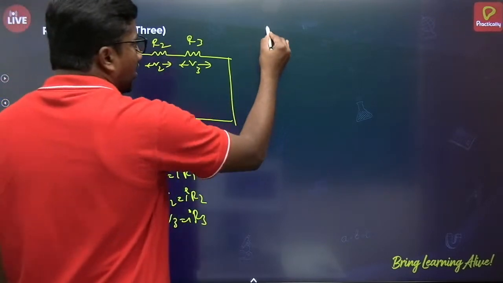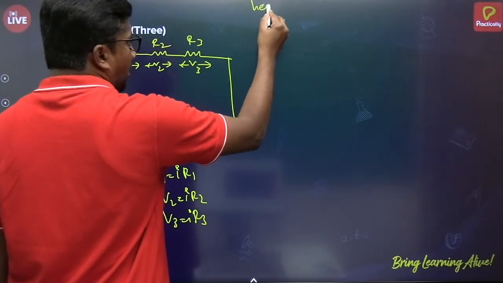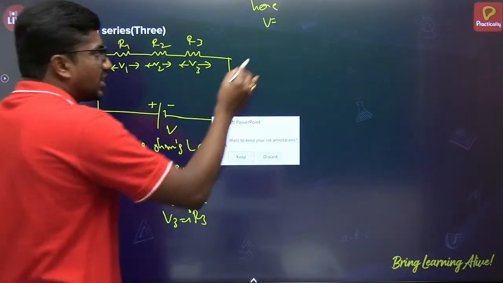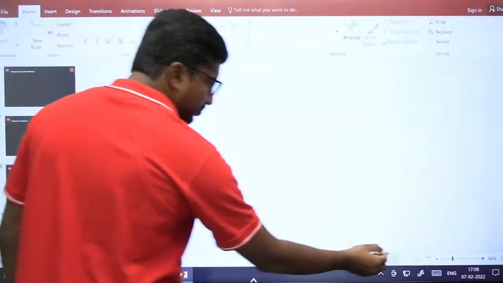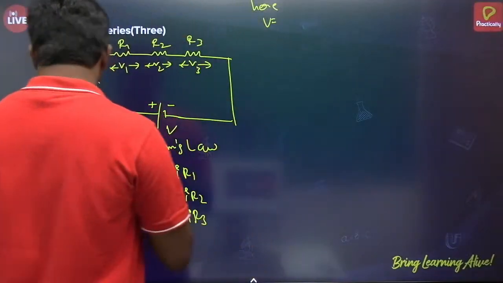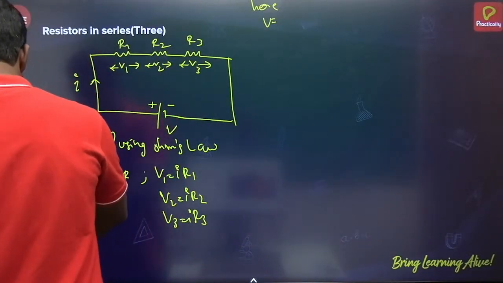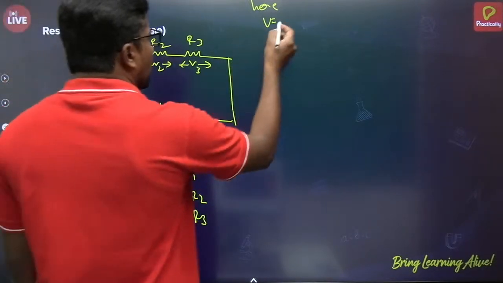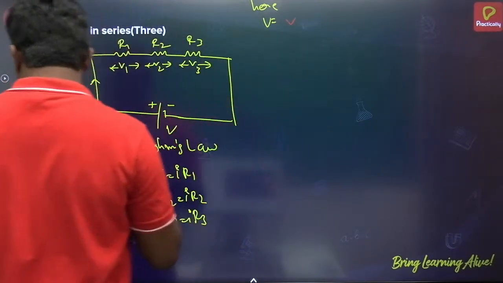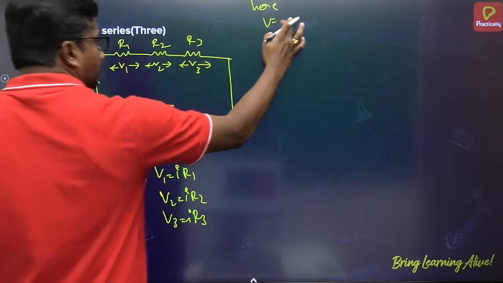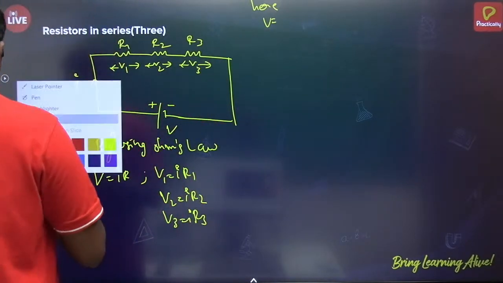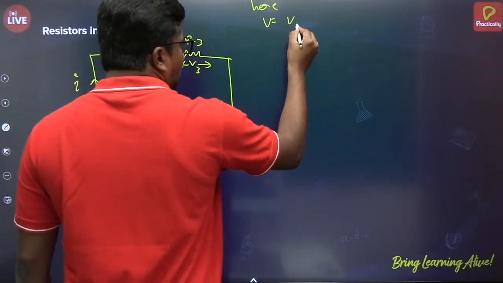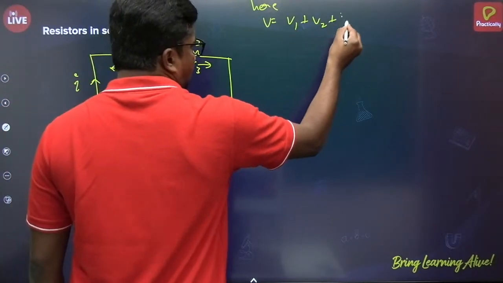So here we can write that the sum of these voltage drops will be equal to the source voltage. V is equal to V1 plus V2 plus V3.